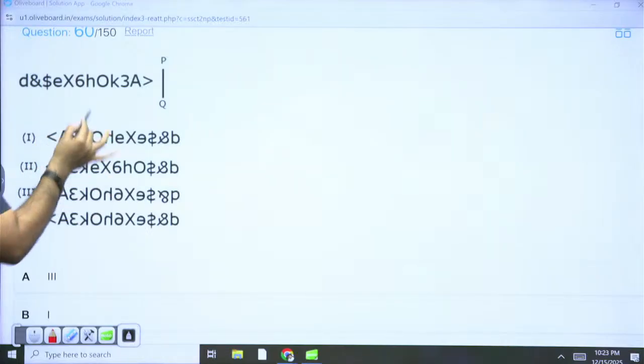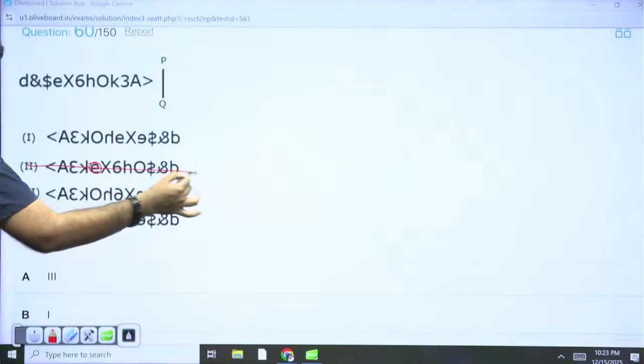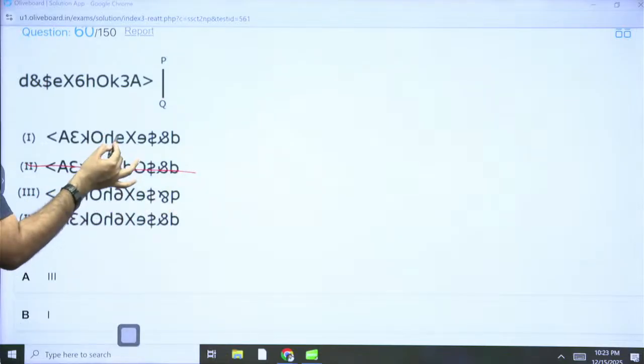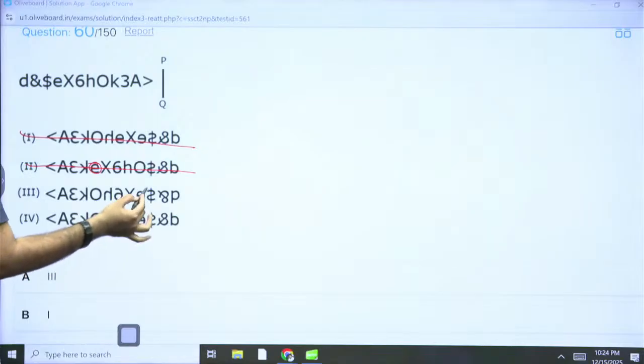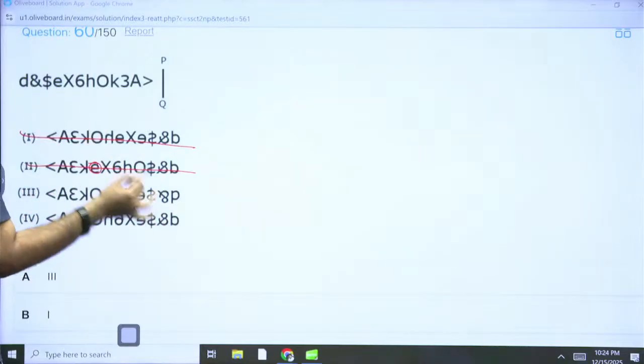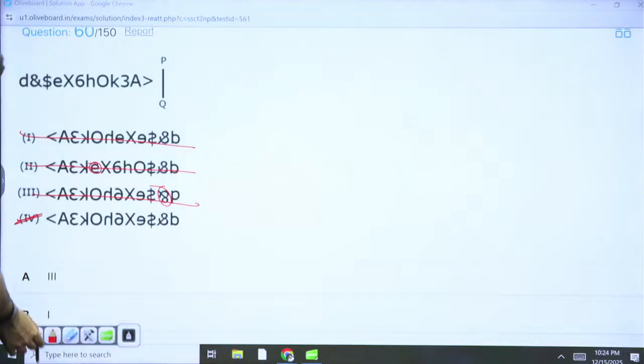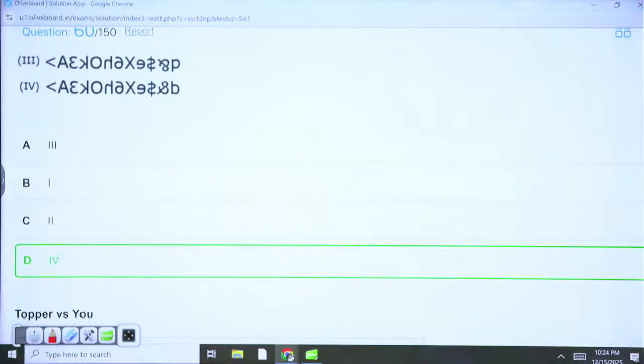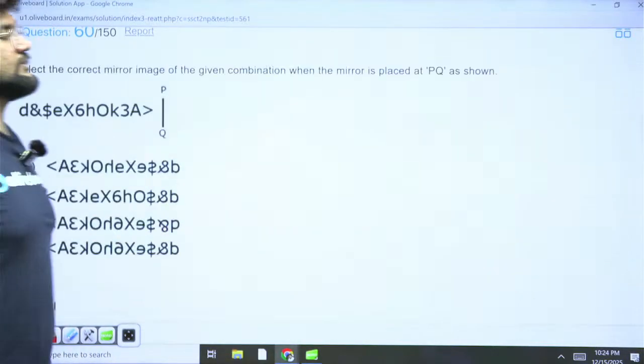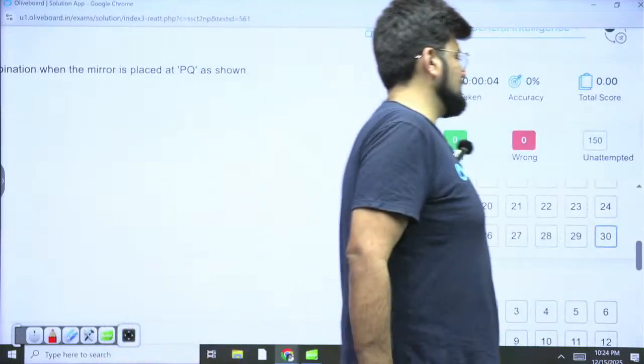Here we have E. We have O here. So this is gone. Now after that H. After that E. After that H is 6. So this is gone. 6, E, dollar, ampersand. Ampersand is straight here. So this is gone. Option 4 is the correct answer. Quick answers we can get like this. Option D is the right answer. 25 seconds. Great. So that's it for the reasoning section today.